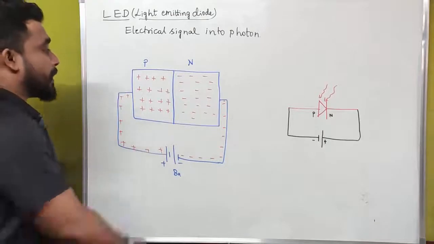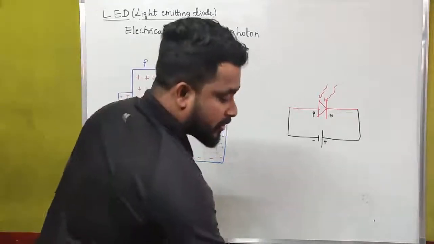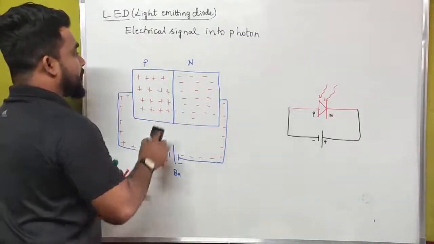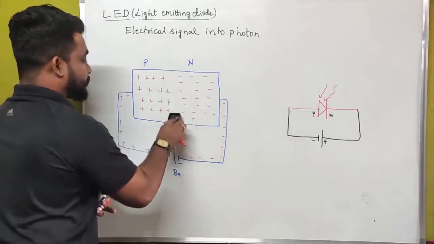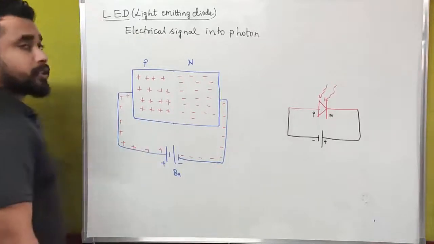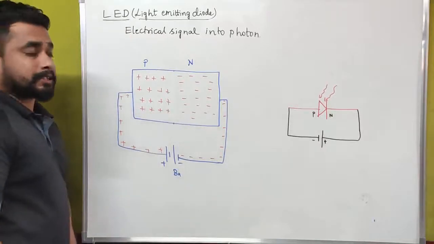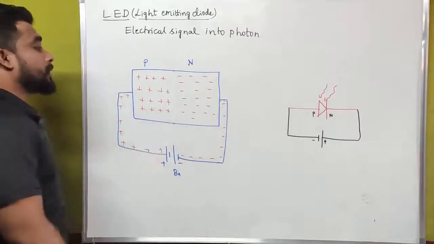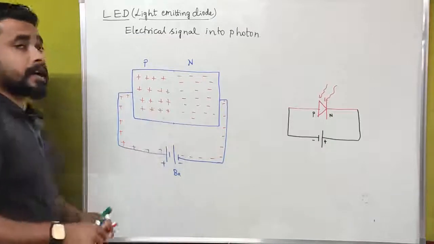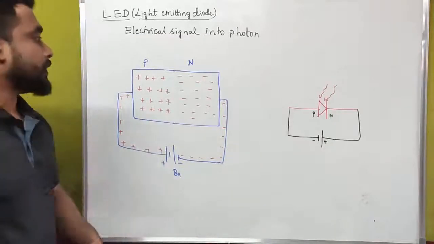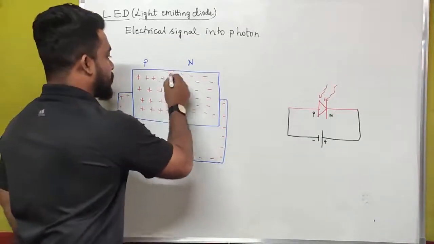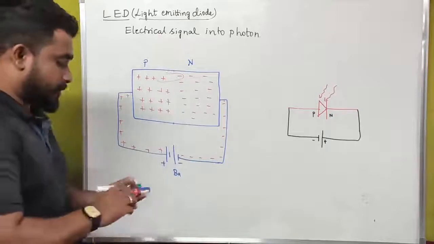Now what will happen? The junction breaks down between the P and N type semiconductor. Then what will happen? These majority charge carriers recombine, that is, electron hole pair recombination occurs.